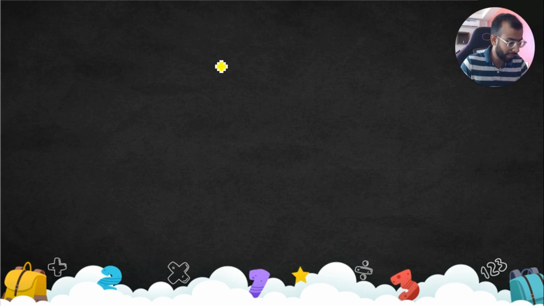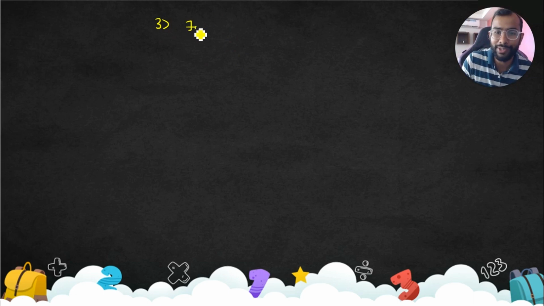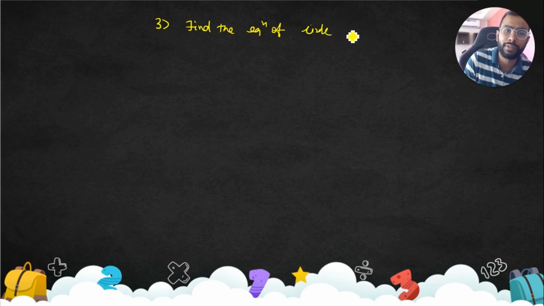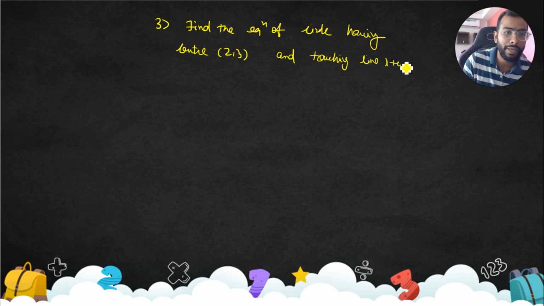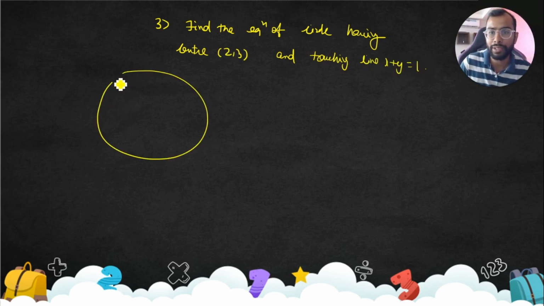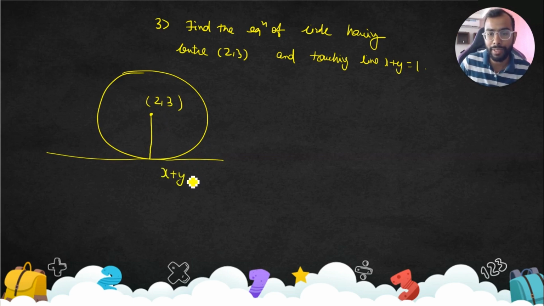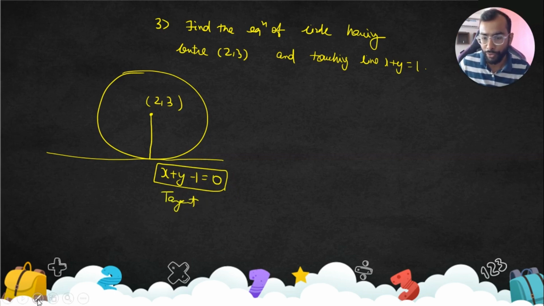Now we'll have one question quickly. Find the equation of the circle, an easy question, having center at (2, 3) and touching the line x + y = 1. This is a circle, this is a line, this is (2, 3), and the circle is touching this line. What does touching mean? This is nothing but a tangent. So one thing should always come to your mind whenever a tangent is there.